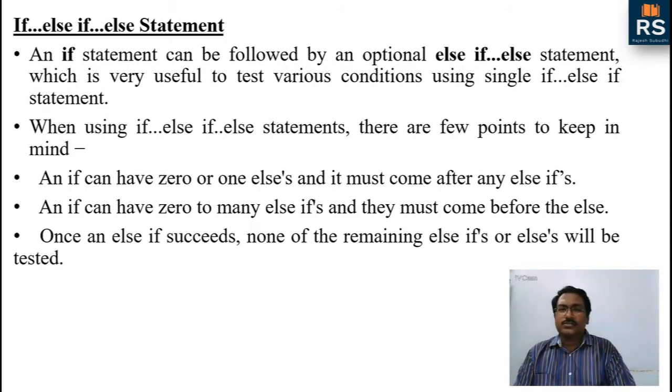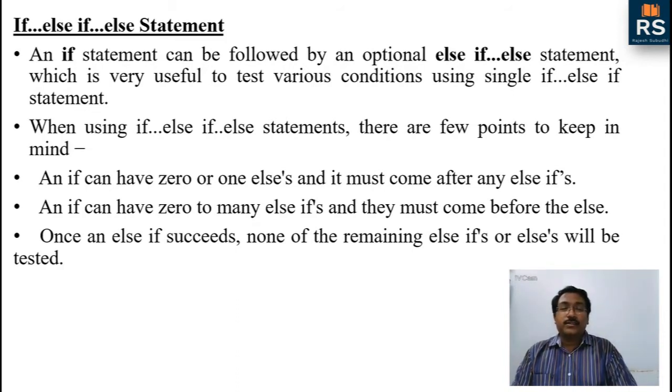It is written similarly to the if else statement. After if, within the brackets we have to give the Boolean expression. After the Boolean expression, within the curly braces of if, we give the instructions which we want to execute if the Boolean expression is true.